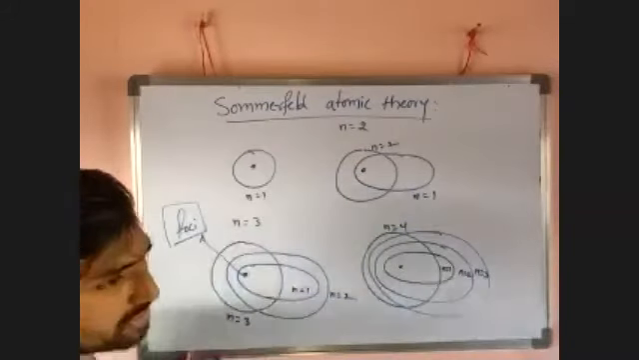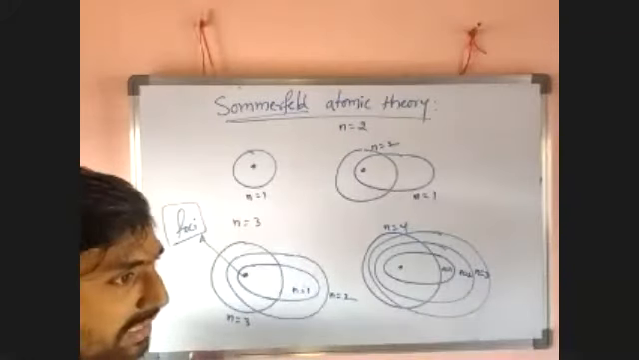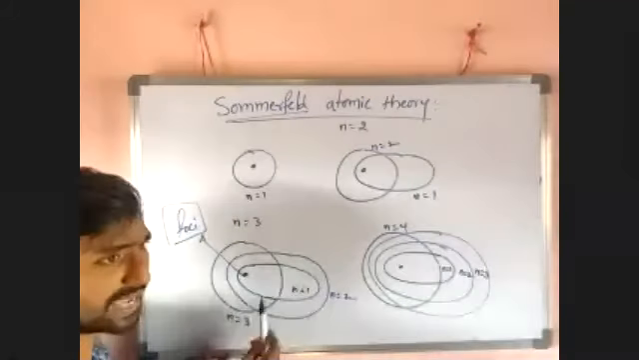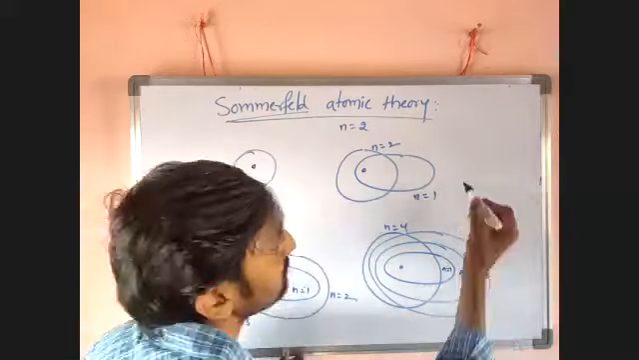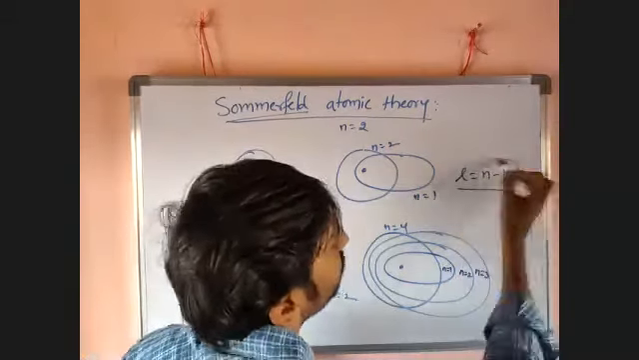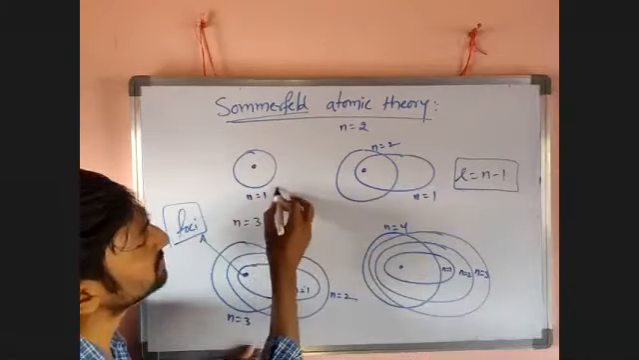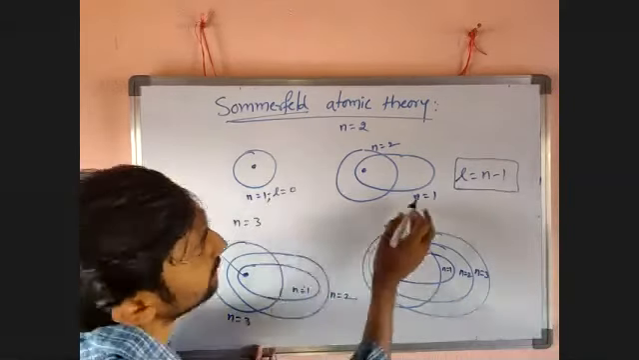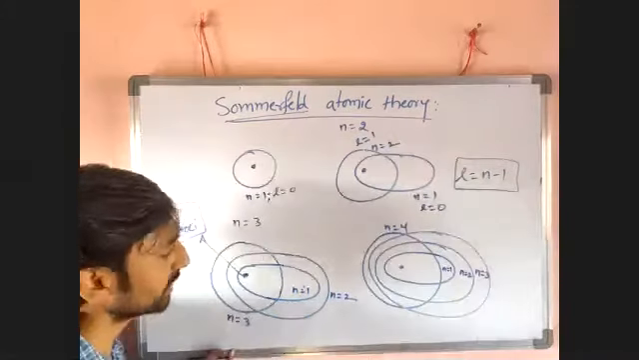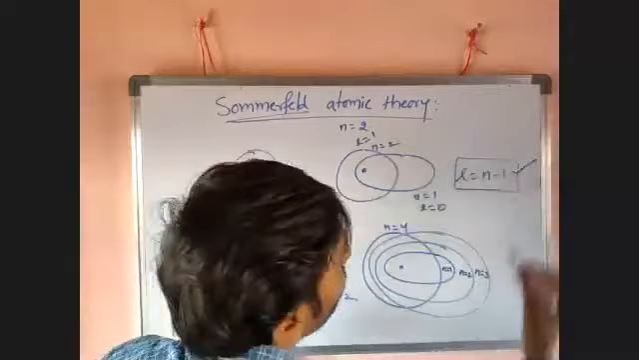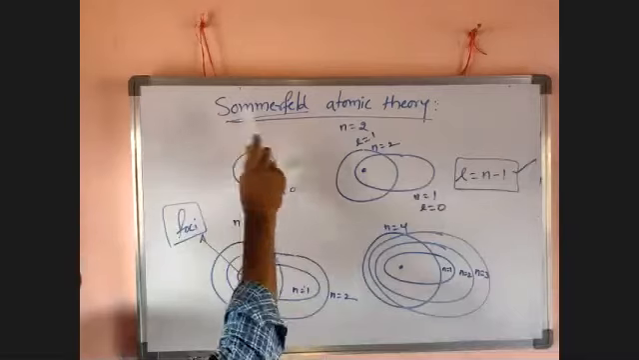He also introduced L. L is the Sommerfeld constant. L can explain angular momentum. L value is nothing but L equal to n minus 1. How to remember? L equal to n minus 1. For example, n equal to 1 means L equal to 0. N equal to 2 means L equal to 1, like that. So it is simple: L equal to n minus 1. L explains angular momentum. It was proposed by Sommerfeld.